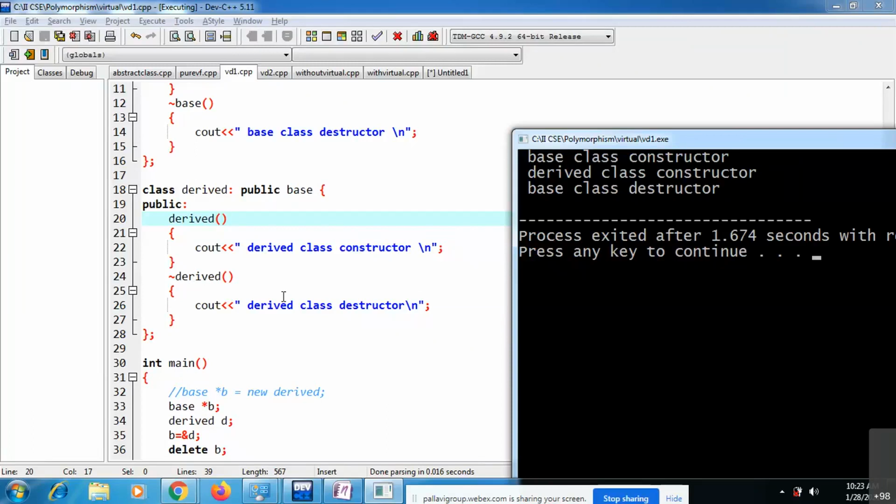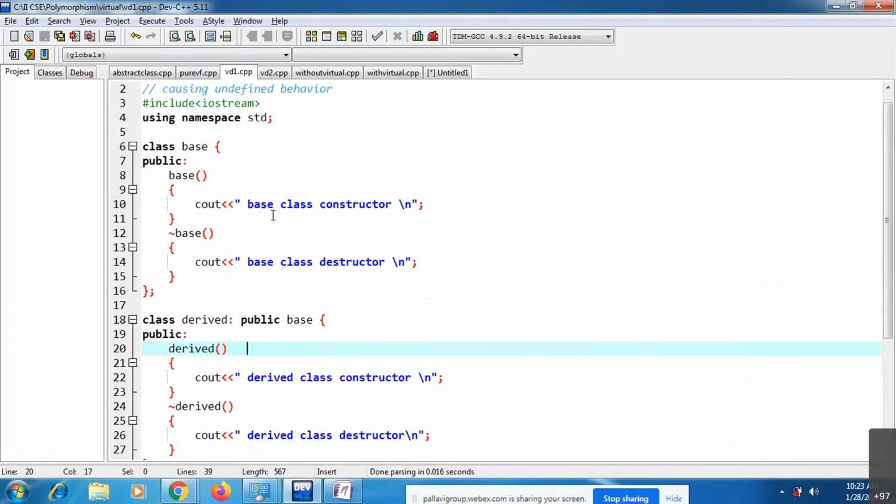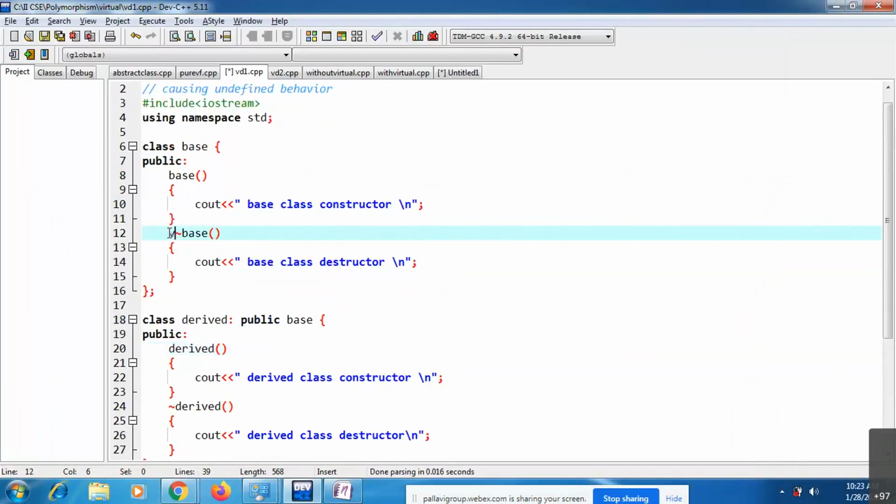By using a virtual destructor, you can destroy your derived class object by writing virtual destructor inside the base class. Simply add virtual for your base class destructor.